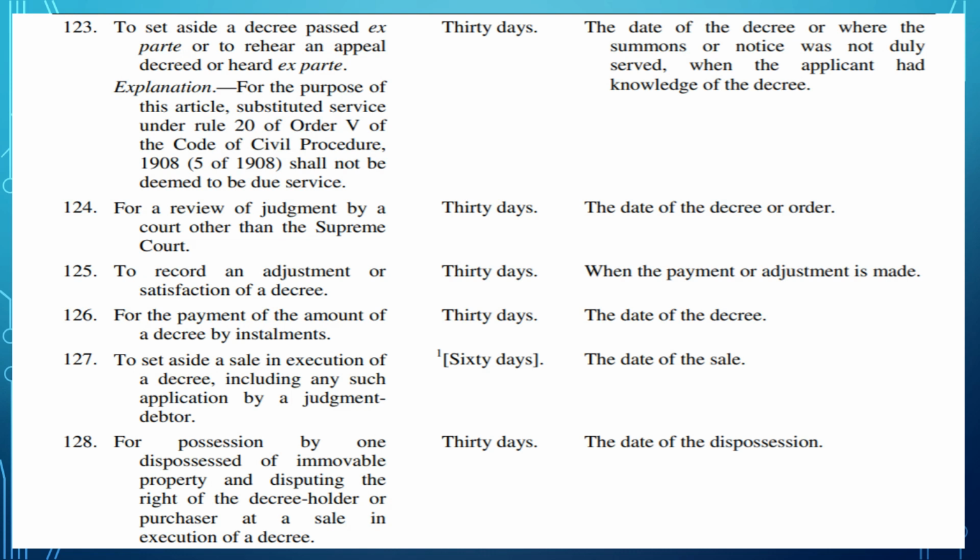126. For the payment of the amount in installments, you need to file an application to the court. For example, a decree has been passed against a person and he wants to make the payment in installments. Then he can file an application to the court saying that I am ready to pay the money, but I can pay it only in installments. Then he has to file a petition to that effect, and that application should be filed within 30 days of the date of the decree.